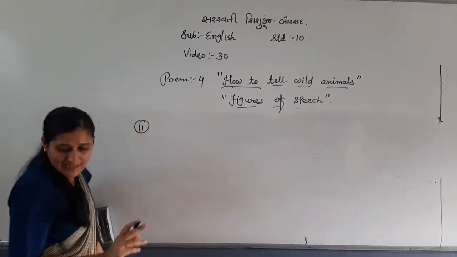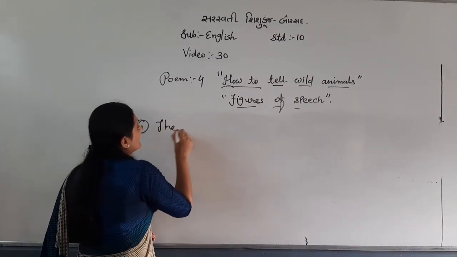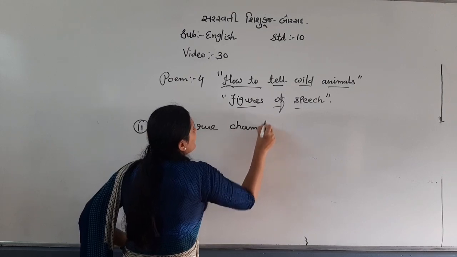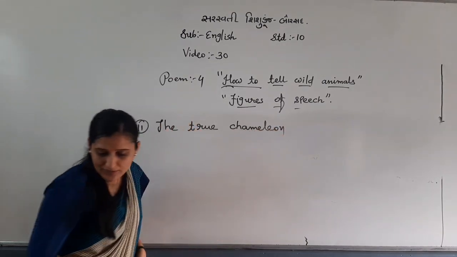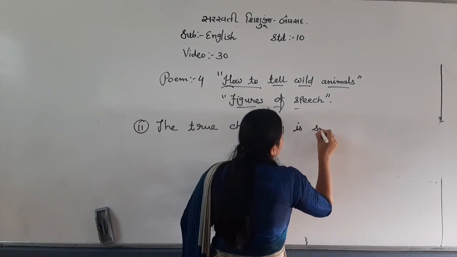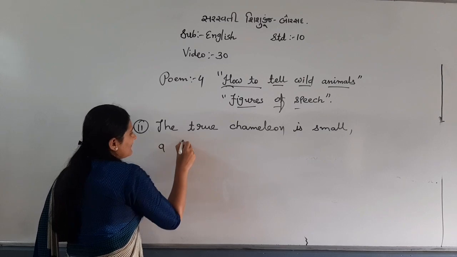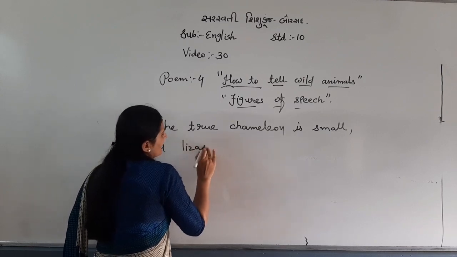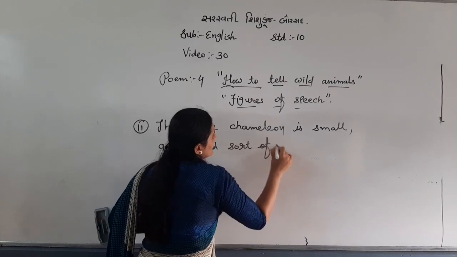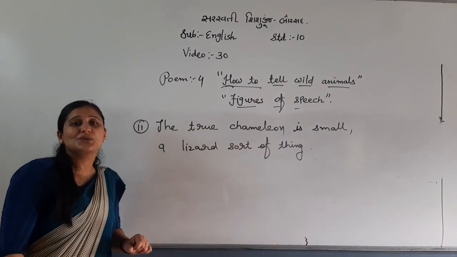Number 11, let me just check it out again. The true chameleon is small. A lizard sort of thing. Here which figure of speech, my dear students?